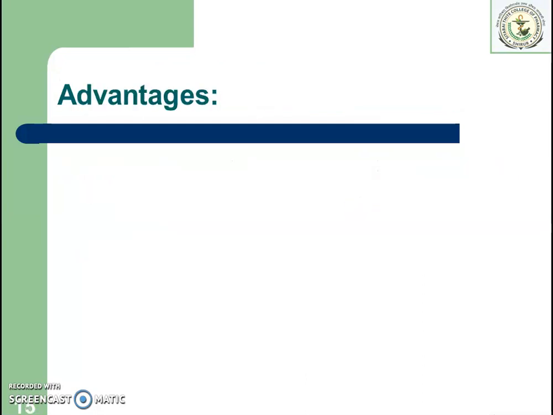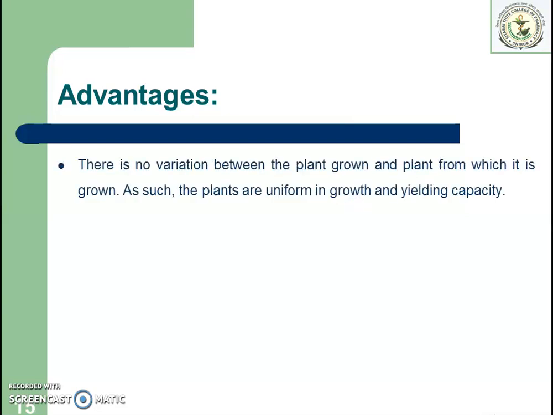So what are the advantages of the asexual method of cultivation? There is no variation between the plant grown and the plant from which it is grown. As such, the plants are uniform in their growth and yielding capacity. So it is beneficial in the case of fruit bearing plants. There will be uniformity in the fruits and the quality of the fruits and other plant material. The quality will be uniform so that it is easy for marketing. So this is the major advantage of the asexual method.